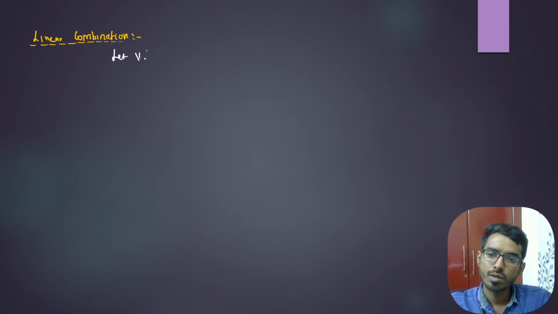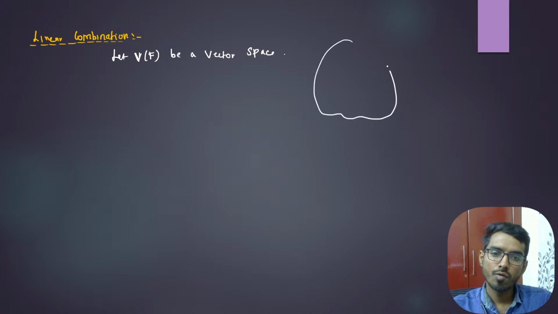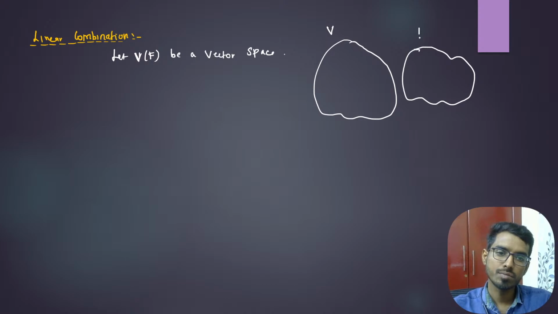Let V of F be a vector space. So you have V and then you have a field F. It can be anything.